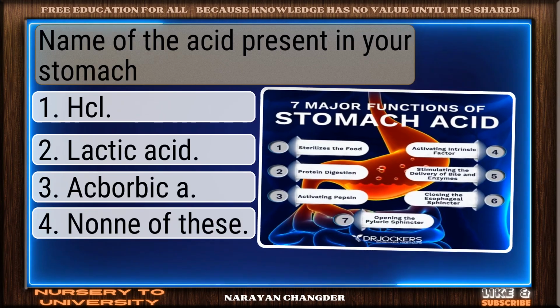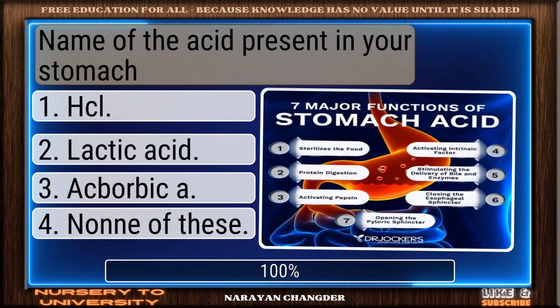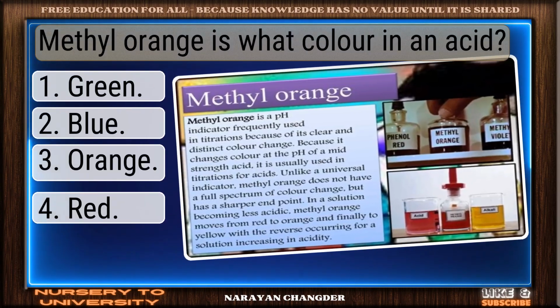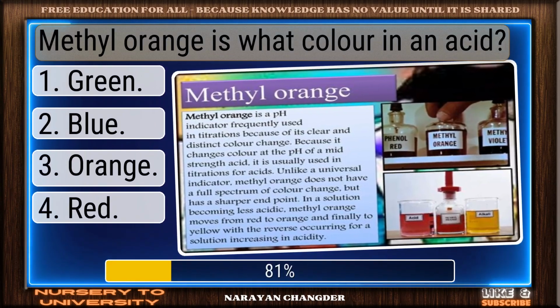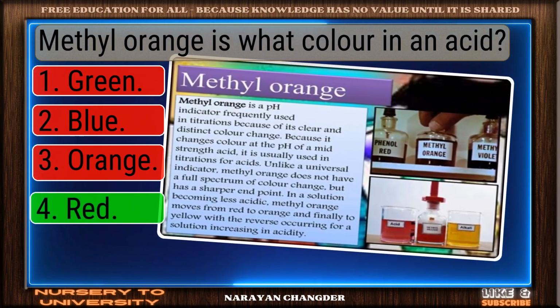Name of the acid present in your stomach. Bravo. Hydrochloric acid is the answer. Methyl orange is what color in an acid? Smart pick. Red is the correct choice.